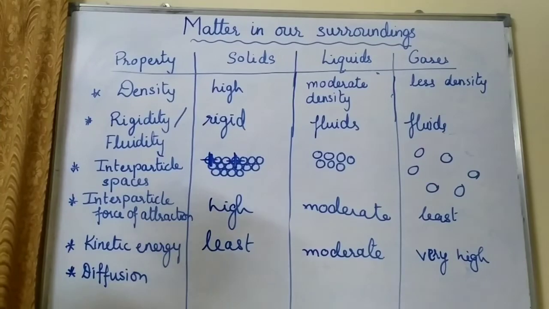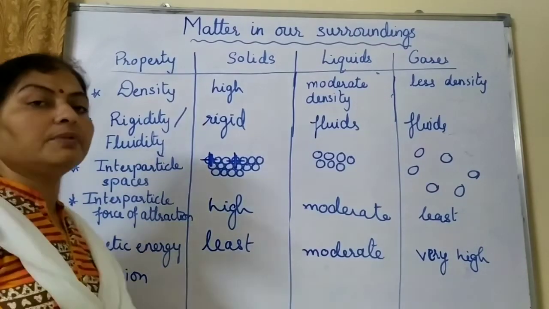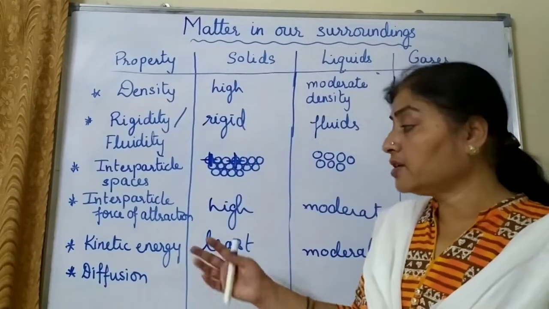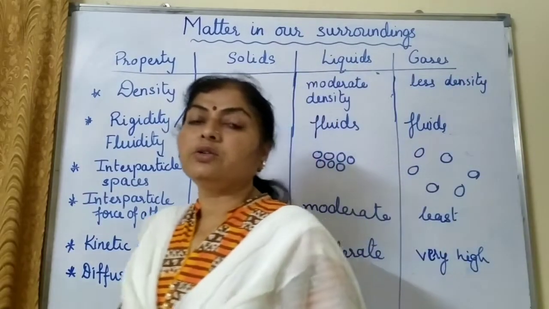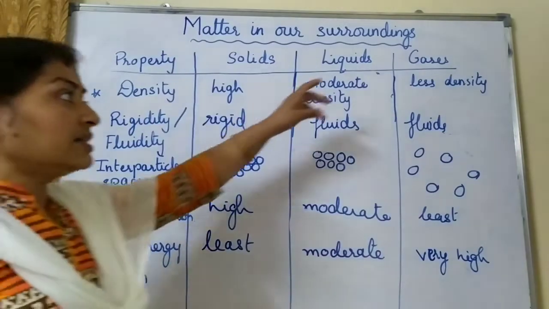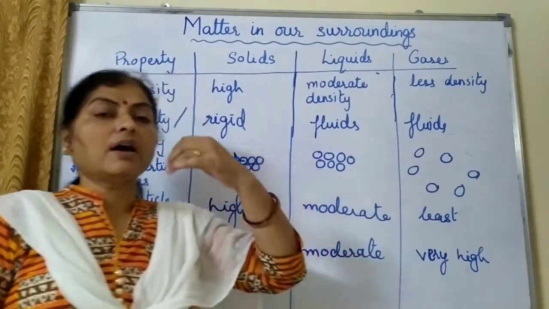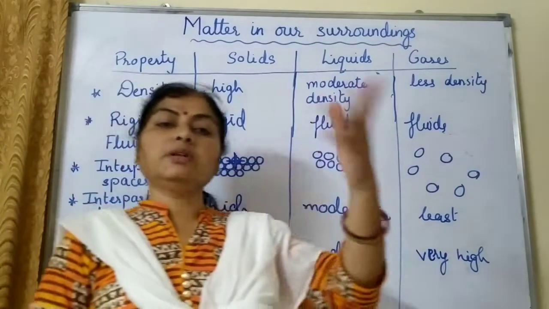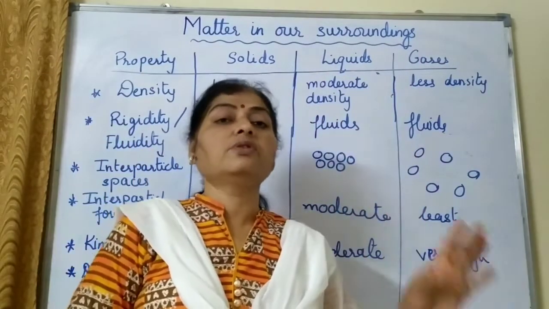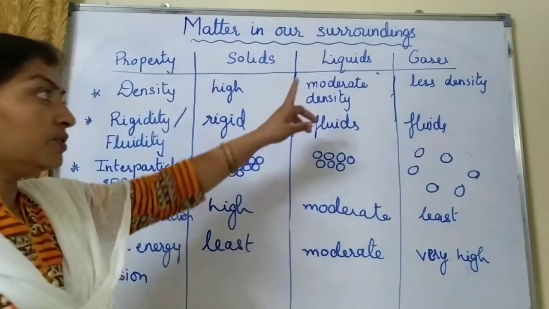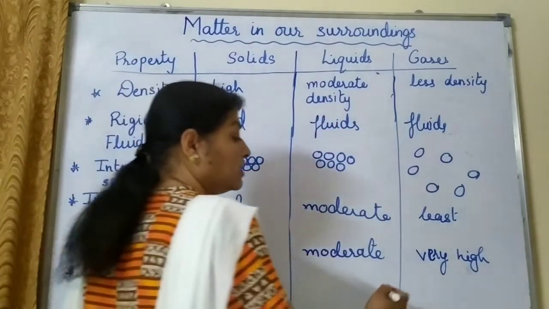And then diffusion. The last one is diffusion. Diffusion means, we have seen, the intermixing of one substance into another. We have seen the effect of temperature on diffusion also. So mixing of gas into gas is the fastest. That is how you get the aroma in the second room, in the third room as well, or even from your neighbor's house you can get the aroma of things being cooked, because the diffusion of gas in another gas is very fast.